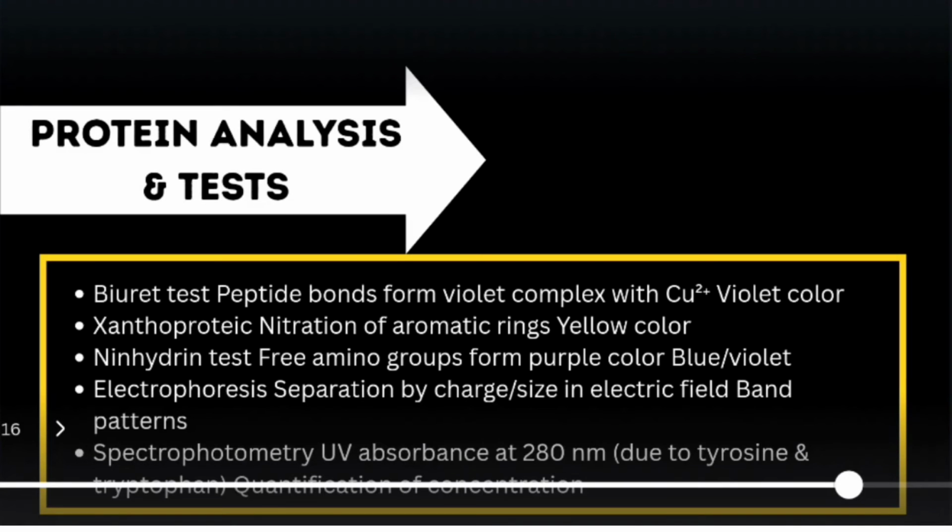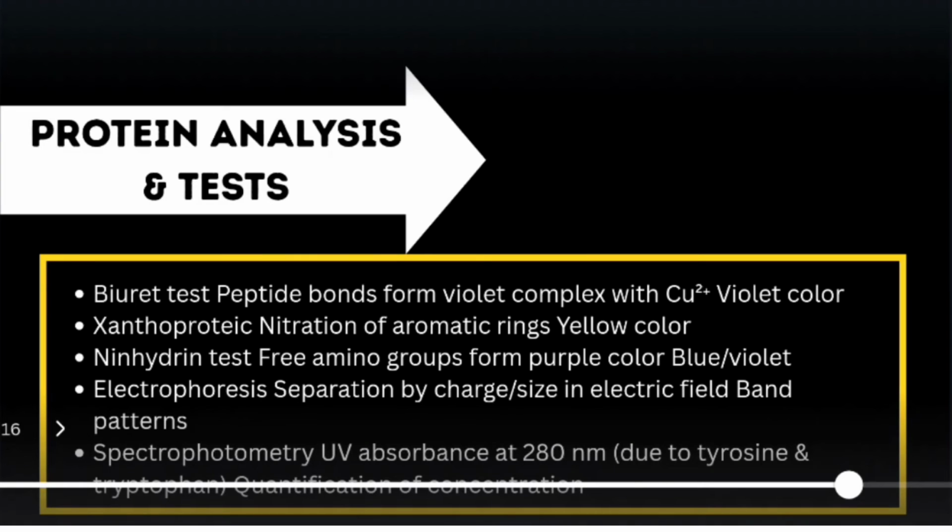So how can we analyze whether our sample contains protein and test it? The biuret test is one method, where peptide bonds form a violet complex with copper 2+. Xanthoproteic test: nitration of aromatic rings produces a yellow color.